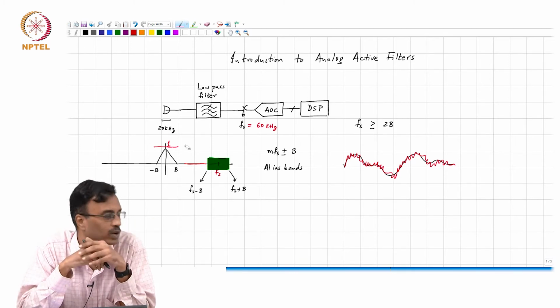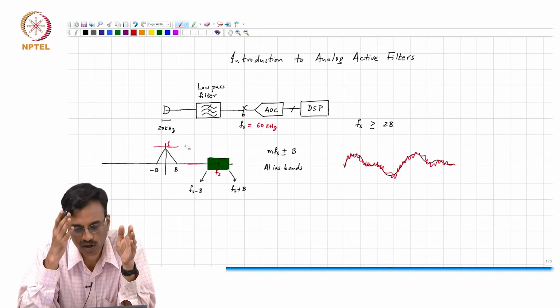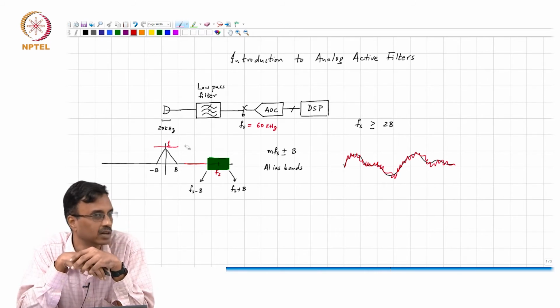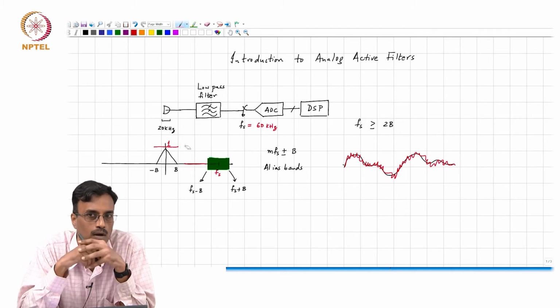Okay, so in other words, how will you specify the response? We come back to the question. So it's clear that you just can't say I want everything beyond a certain frequency to get cut off. Correct? All right. So how would you specify the response? What do you really care about?